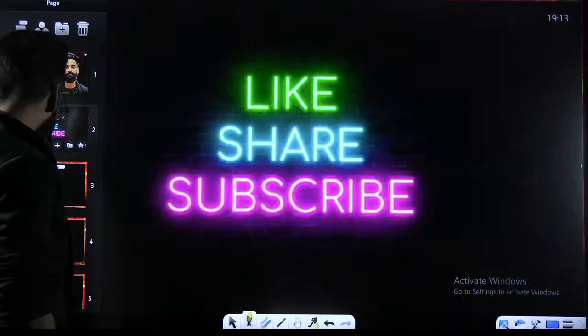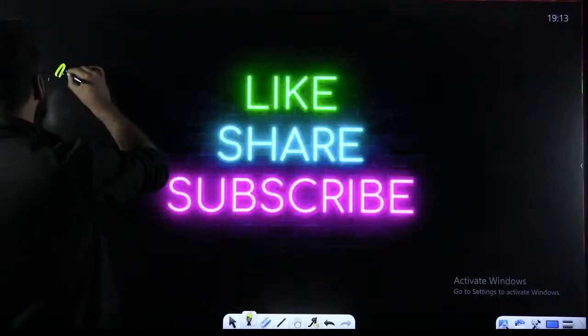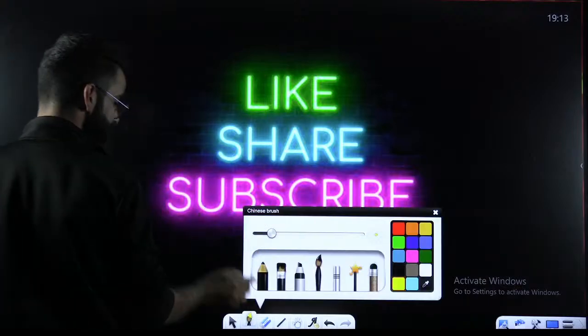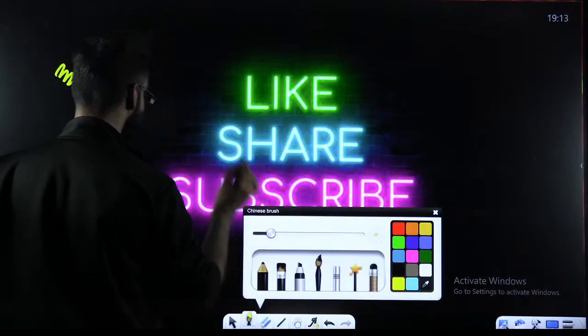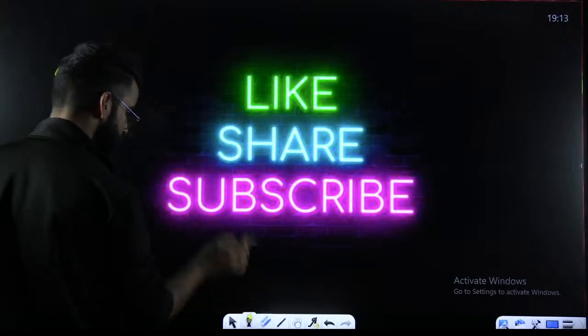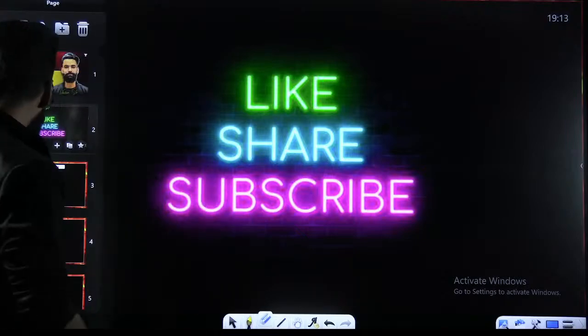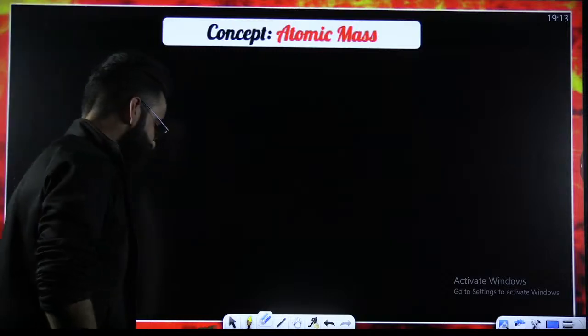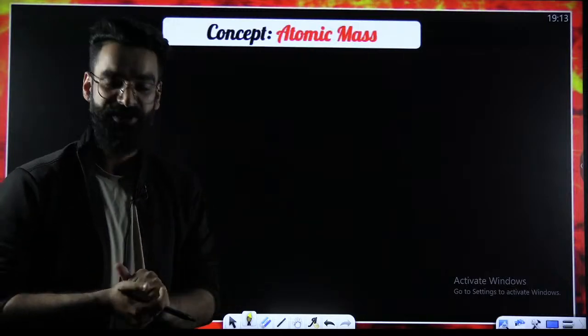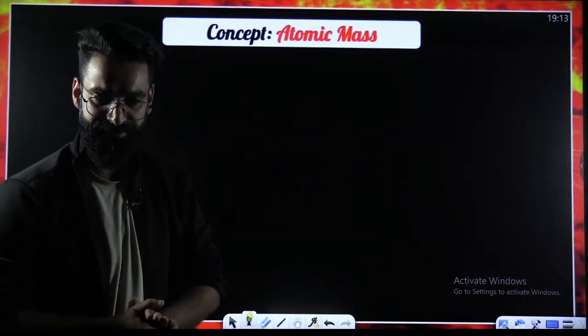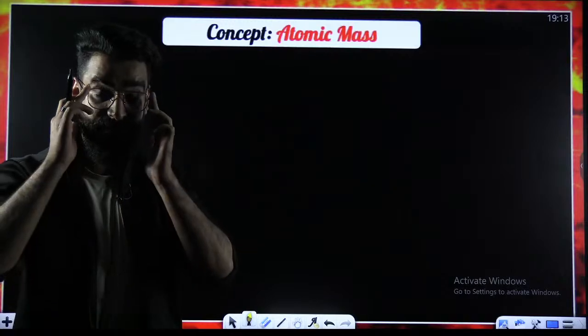Let's get started with the chapter mole concept. This is the first chapter of our class 11th chemistry. So let's get going with this. All right, people. The first and the basic topic with which we start this chapter is atomic mass.